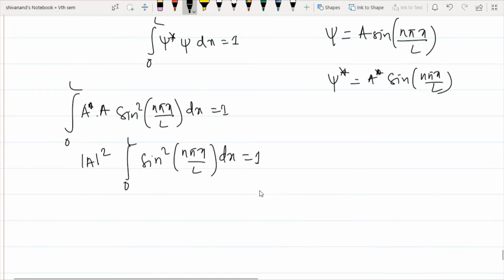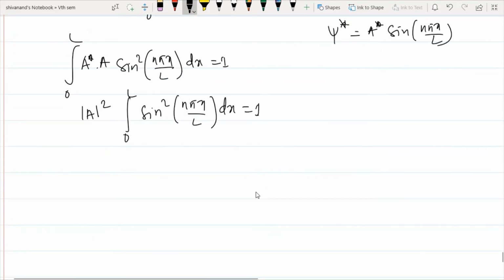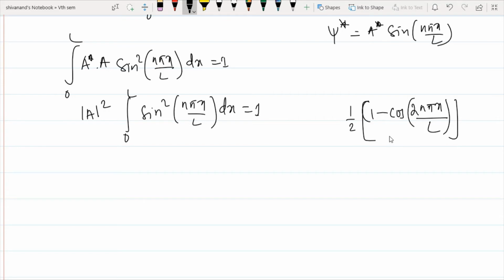So I can write sine square of n pi x by L as 1 by 2 of 1 minus cos 2n pi x divided by L, right?